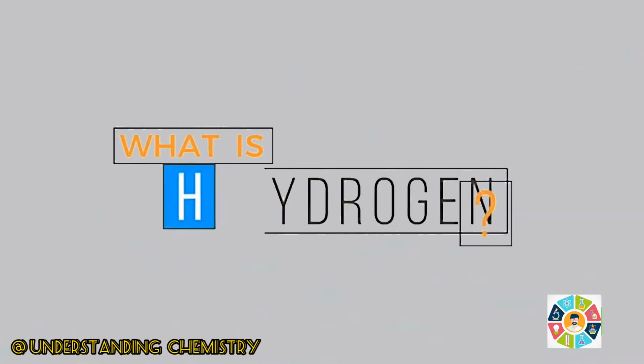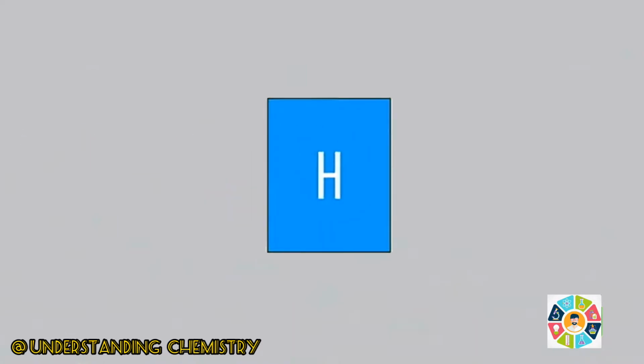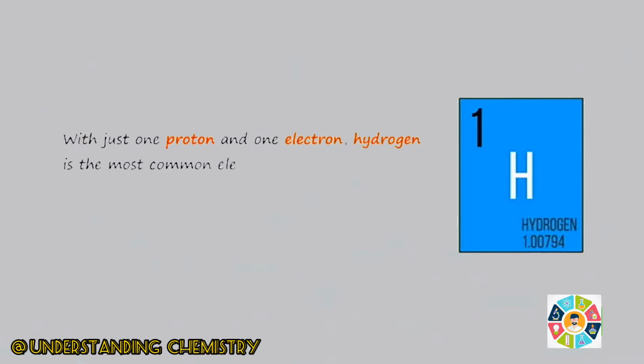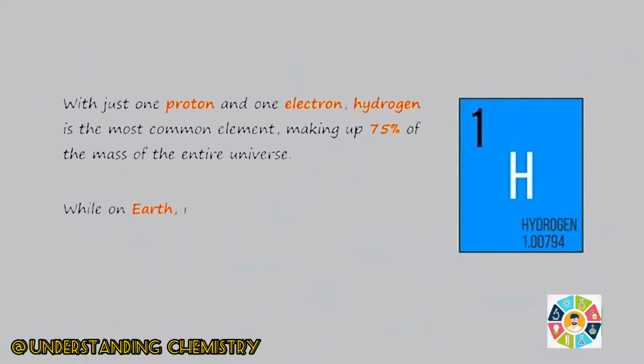Hydrogen. Hydrogen is a chemical element whose symbol is H, and atomic number and atomic mass is equal to 1. With just one proton and one electron, hydrogen is the most common element in our universe, making up 75% of the mass of the entire universe. While on Earth, we rarely find hydrogen in a free state due to its high reactive nature.